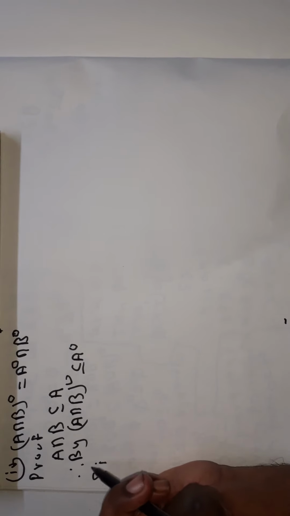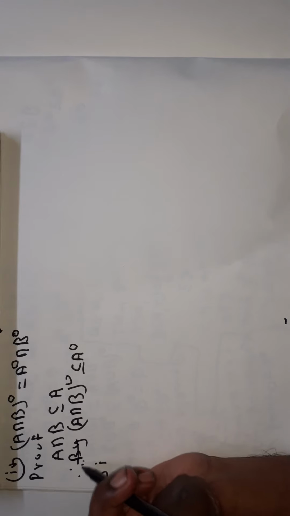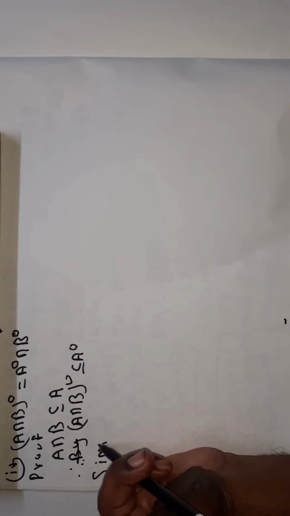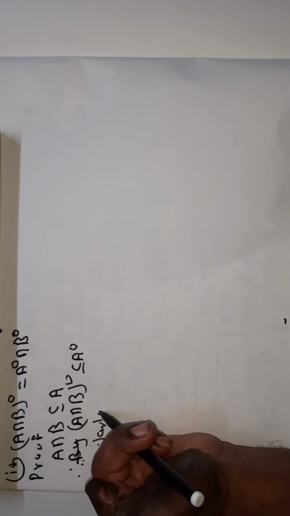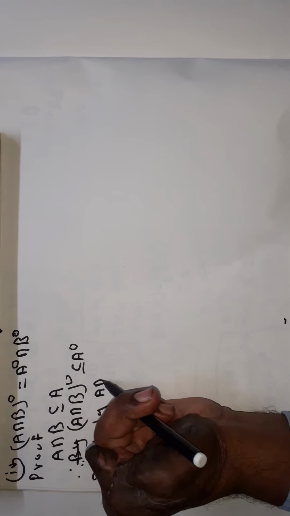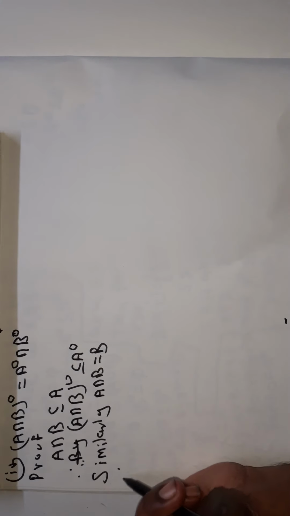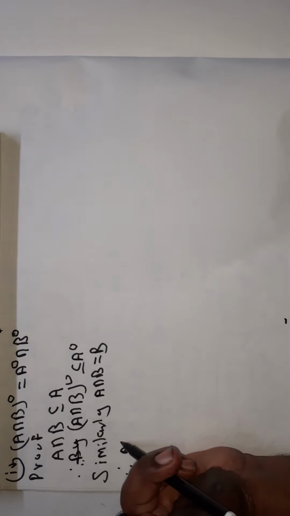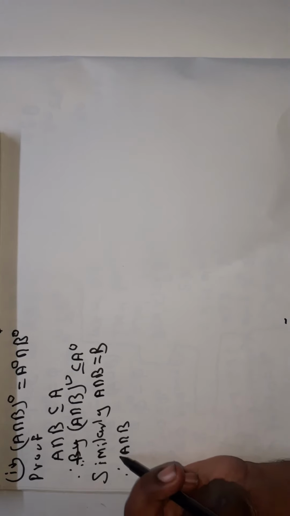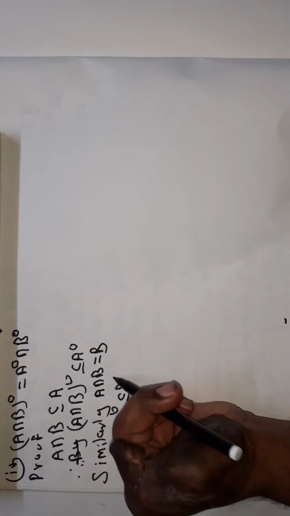Similarly, A intersection B is a subset of B. Therefore, the interior of A intersection B is a subset of B interior.